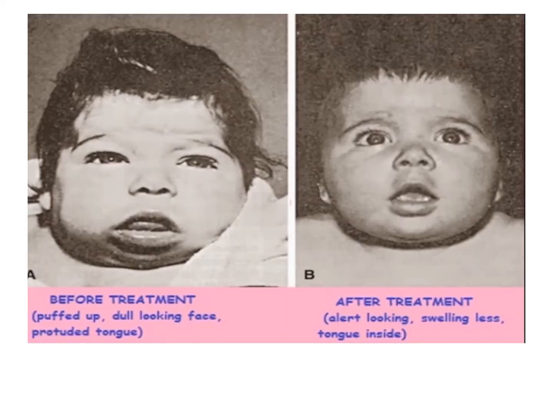You can appreciate in this picture the face before the treatment: a full, puffy face, which is the myxedema, a puffed up, dull looking face with a protruding tongue. After treatment you can see an alert looking baby, the swelling has reduced, and the tongue is also coming to its normal size.